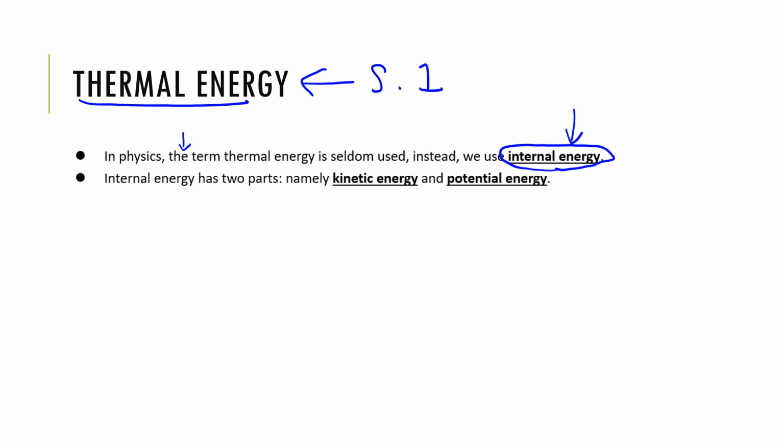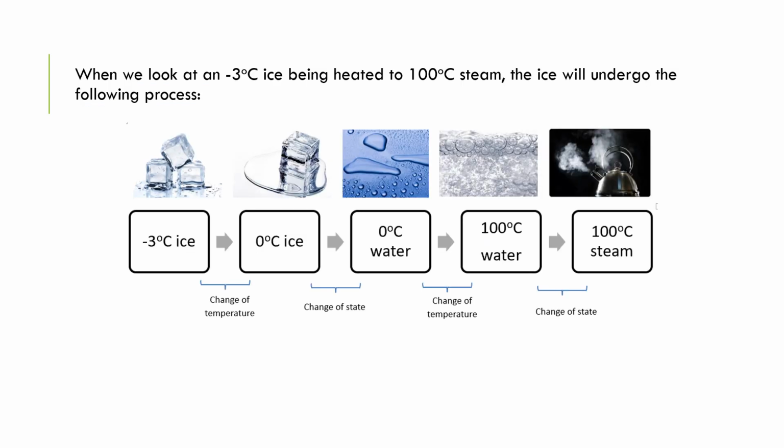So internal energy consists of two parts, namely Ke and Pe, which is kinetic energy and potential energy. So what are they, actually? We're going to talk about it in this video. So in order for you to understand the Ke and Pe, kinetic energy and potential energy, first of all, we are going to take a look at this situation.